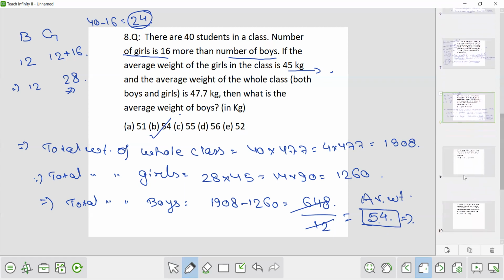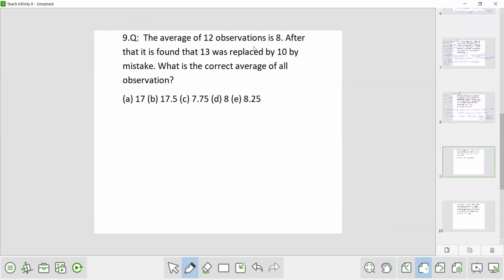Now we will proceed towards the next question. The average of 12 observations is 8. After that, it is found that 13 was replaced by 10 by mistake. So what is the correct average of all observations? Okay, now how to do it? 13 was replaced by 10. There were 12 observations, and for those 12 observations, the average is 8. Now in this 12 observations, instead of 13, 10 was taken.